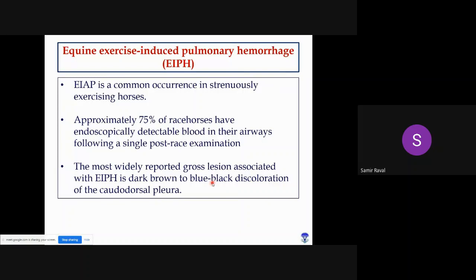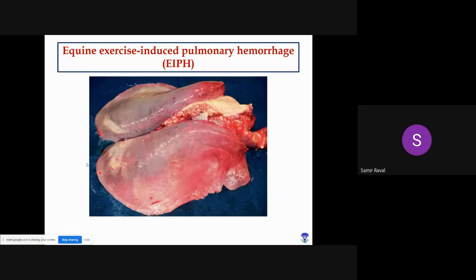Okay, so generally racing is comparatively stressful, particularly in equines, and this heavy exercise actually leads to very minute pulmonary hemorrhages. But in some cases these hemorrhages are quite large and easily detectable by the naked eye. In these particular conditions, most commonly the dorsal and the caudal portion is involved. This is anterior, this is posterior, so cranial, caudal. This is dorsal and this is ventral.